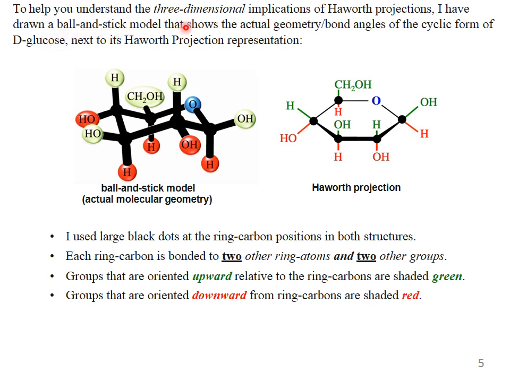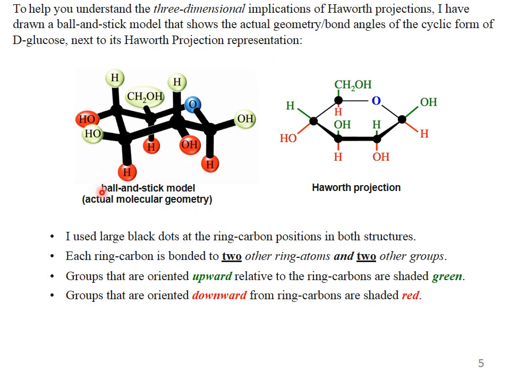This is the ball and stick model, the actual molecular geometry, and this is the Haworth projection. We have used large black dots at the ring carbon positions in both structures. These show the number of carbons.